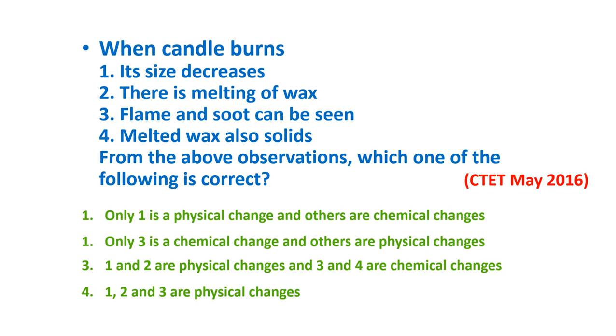These are the options. The answer is the second option. Only 3 is a chemical change. Flame and soot can be seen, that is a chemical change, and others are physical changes. So only 3 is a chemical change and others are physical changes.